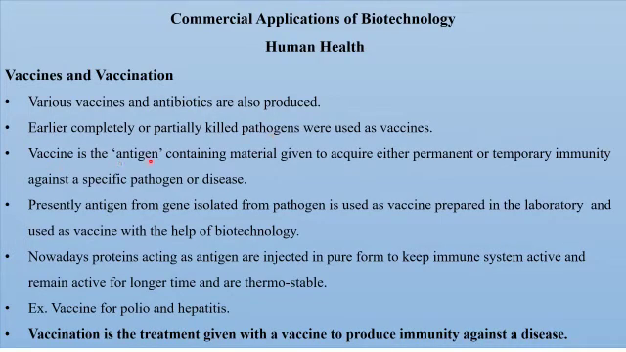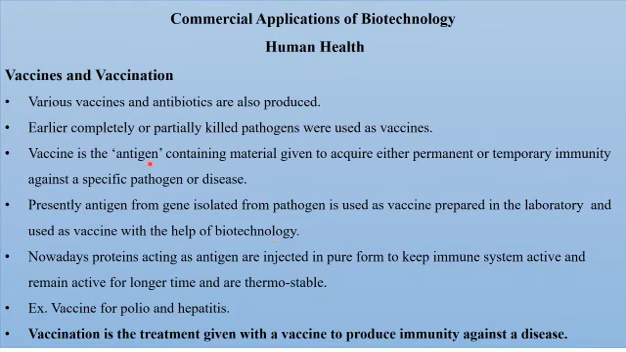So vaccine is the antigen containing material given to acquire either permanent or temporary immunity against a specific pathogen or disease. So vaccine is the antigen containing material. So it is in the form of either completely or partially killed pathogens. So this method was used earlier. Presently, antigen from a gene isolated from a pathogen is used as vaccine, prepared in the laboratory and used as vaccine with the help of biotechnology.